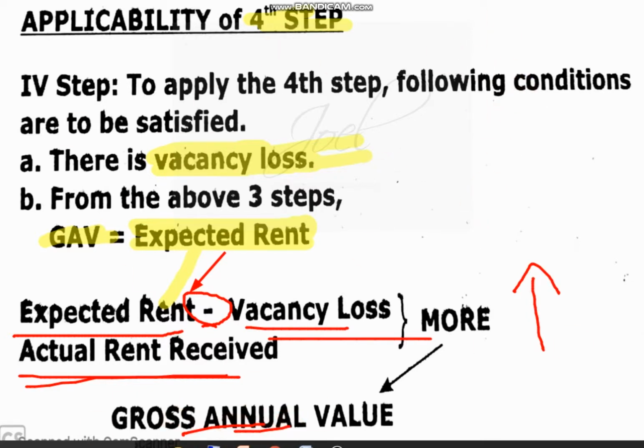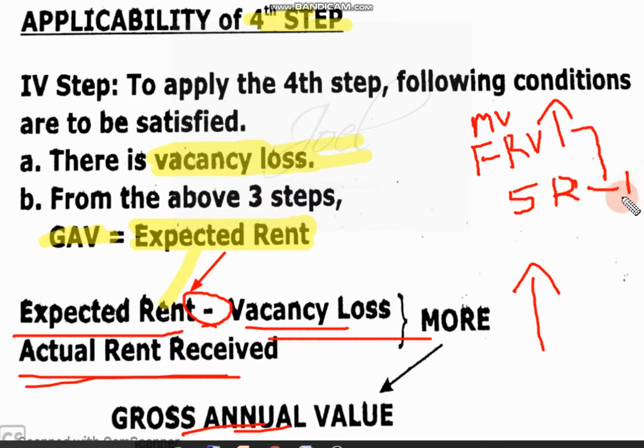Again I will tell you. Our normal step is municipal value and fair rental value. Out of these two things, whichever is higher will be considered. This amount and standard rent we will compare, and the lowest amount will be considered as expected rent.